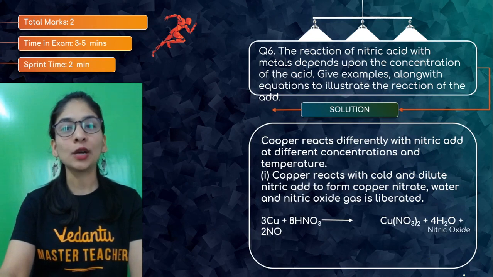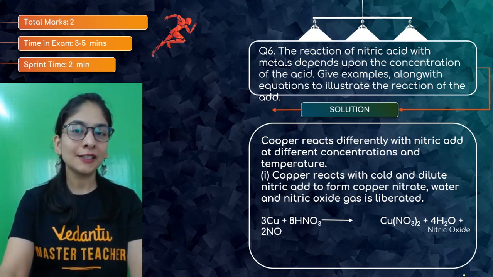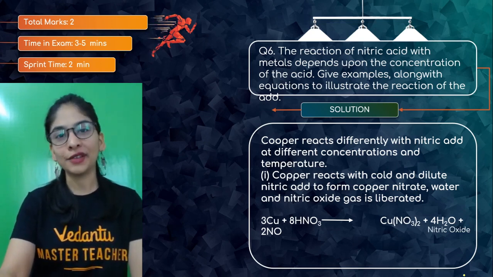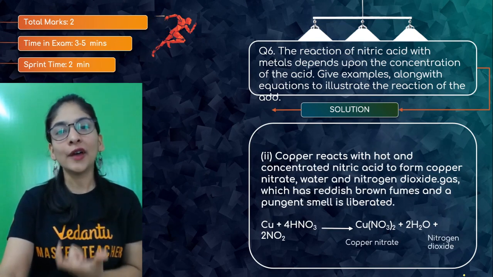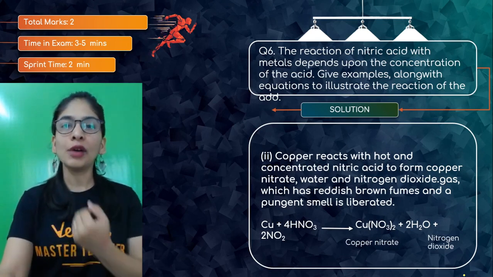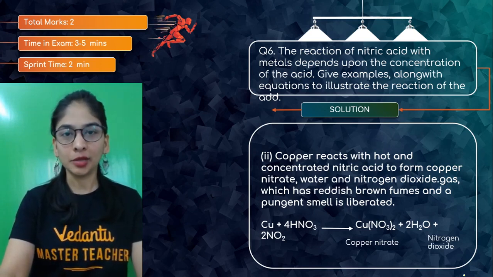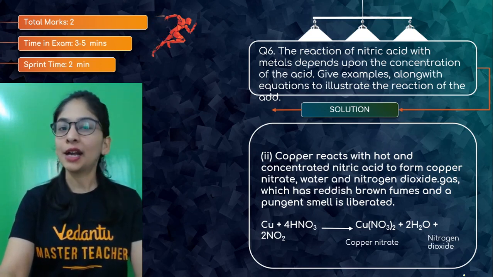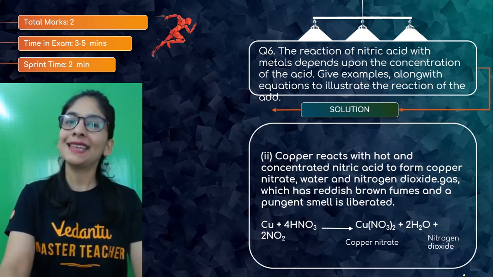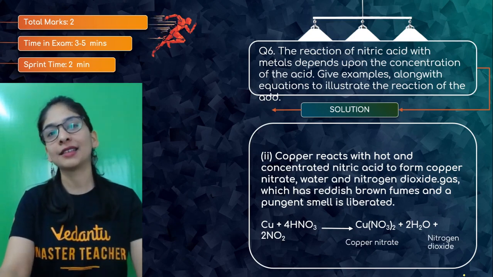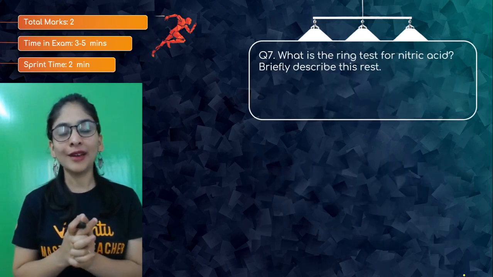So it totally depends on what kind of concentration and what kind of temperature condition you have given. You can get a different product in terms of the oxides of nitrogen. That is important to know. More dilution, less oxygen in the oxide of nitrogen you're going to get. NO2, NO, you will get N2 also if you take a more diluted form, like 25-30%. And when you take 1 to 2%, that won't behave as an oxidizing agent at all. And you know what product you're going to get? The same as you get when a metal reacts with acid. Same thing.